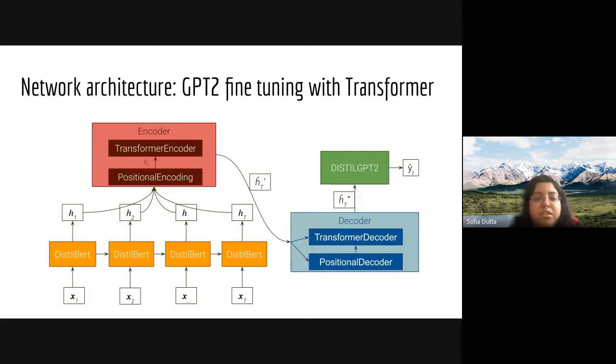As I have mentioned, the second model that I created using a transformer and GPT-2 has three components. The first one is an embedding layer implemented using the DistilBERT model. The purpose of this layer is to convert the tokens into feature vectors. Next, the encoder. For this layer, I first used positional encoding, followed by a transformer encoder.